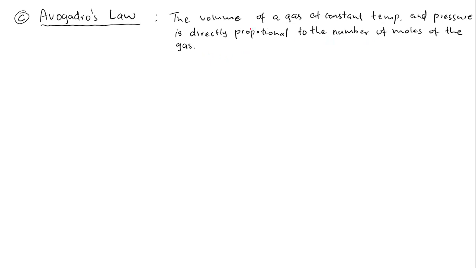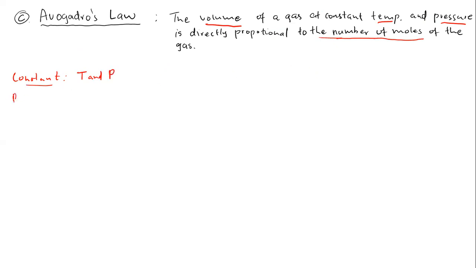Now, what you see over here, again, let us talk about the variables, 4 basic variables: the volume of a gas, the temperature, the pressure, and the amount of moles. These are the 4 basic variables in this law of Avogadro. So now what was kept constant? Let's have a look. The temperature was kept constant and the pressure was kept constant, okay? The temperature and the pressure were kept constant.